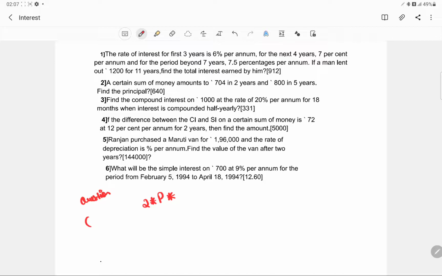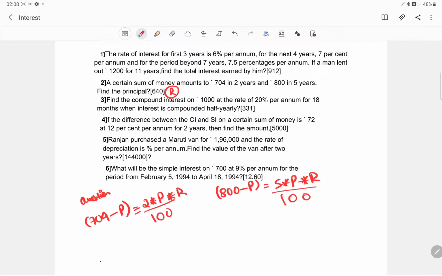Okay, say we are given a rate of interest, say R. Then we would have done 2 into P into R upon 100, and this would have been 705 minus the principal, and this is the way we could have calculated it. Then we would have done the same for 800 minus P, which would have been 5 into P into R upon 100, and then we would have two variables, two equations, so we could have easily solved it, but we won't.